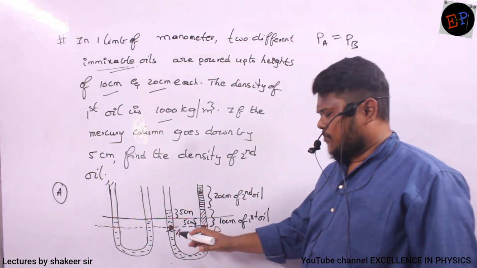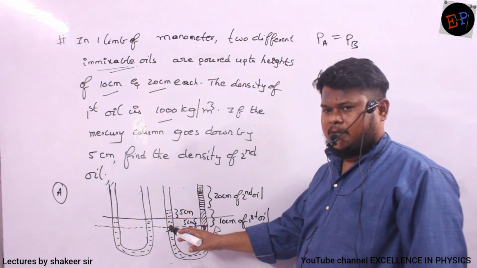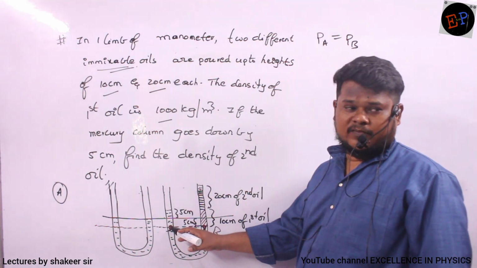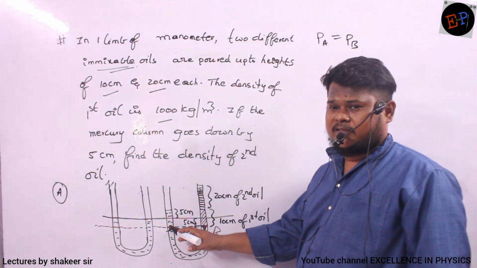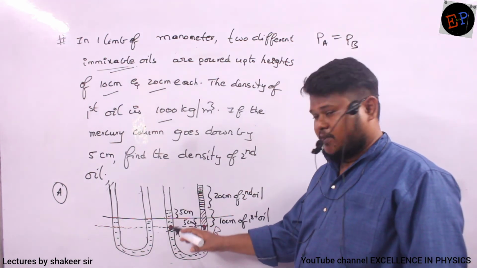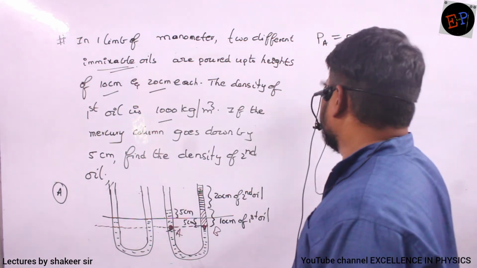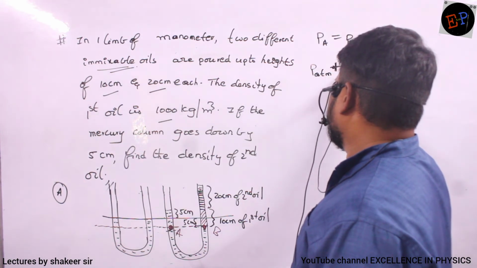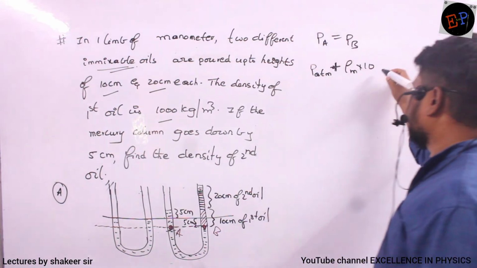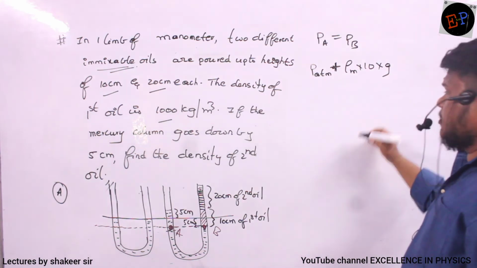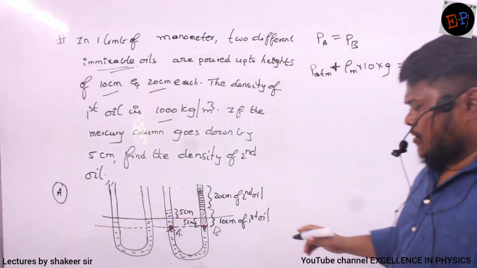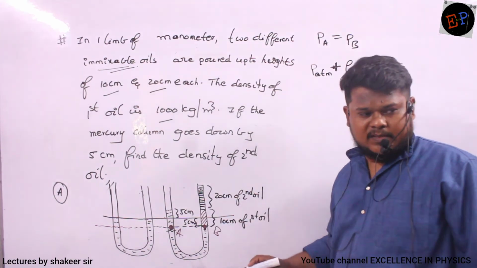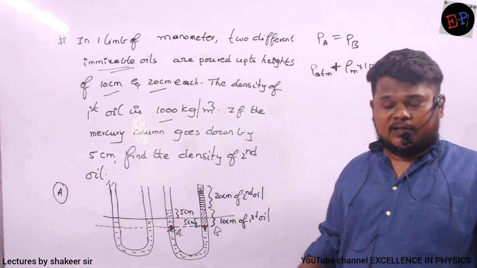At point A, who is giving the pressure? Atmospheric pressure plus gauge pressure of what? Which liquid column? Mercury. How much is the height? 5 plus 5, total 10, no? Clear, 10 centimeter. So therefore, atmospheric pressure plus density of mercury multiplied by height of the mercury column multiplied by g. That's all, no? Pressure at point B is given by? At point B, who is giving the pressure? Atmospheric pressure plus gauge pressure of what? First oil plus second oil.